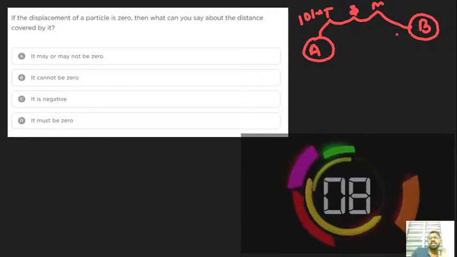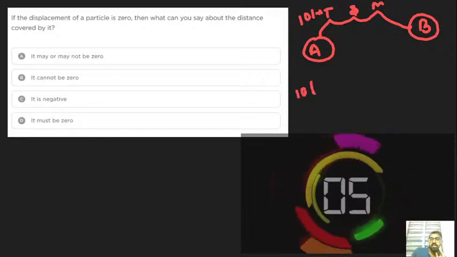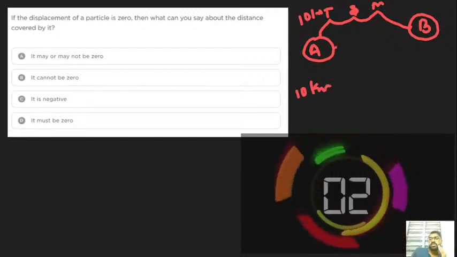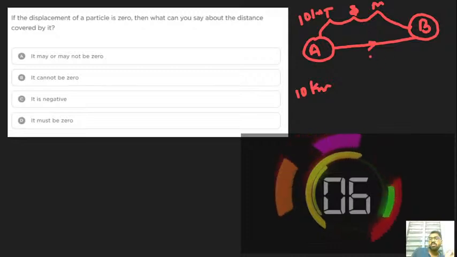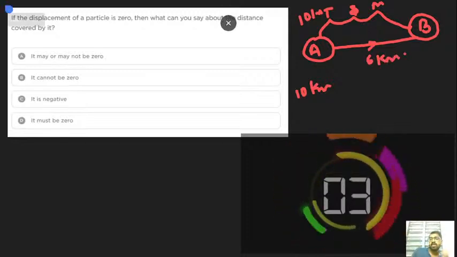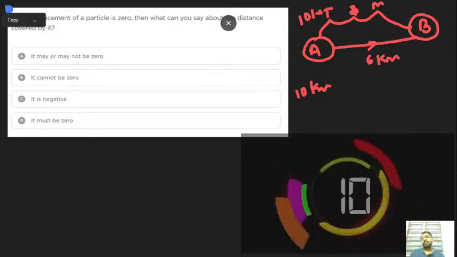It took nearly 10 kilometers approximately. By the way, if you choose the shortest path, it's only about 6 kilometers. So this is known as displacement.